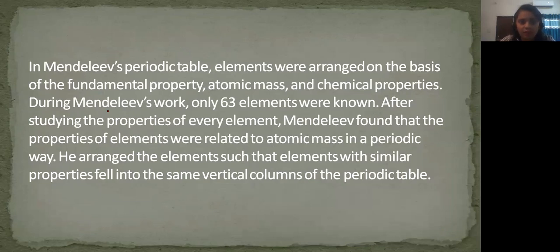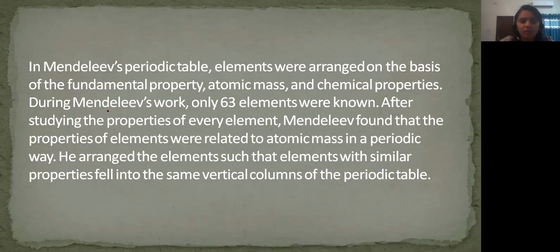Now, when Mendeleev was performing his research at his time, only 63 elements were known. After studying the properties of each and every element, Mendeleev noted them on cards. For 63 elements he made 63 cards, and he listed each and every property of the elements on those cards along with the symbol of the element.